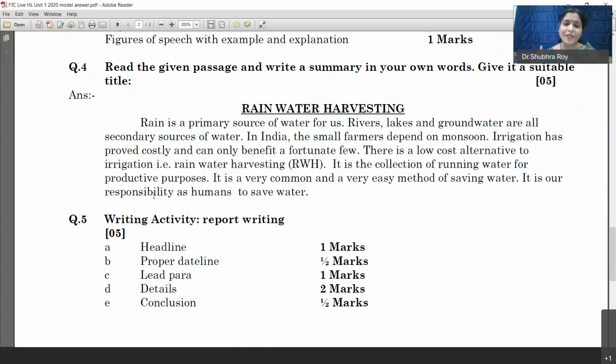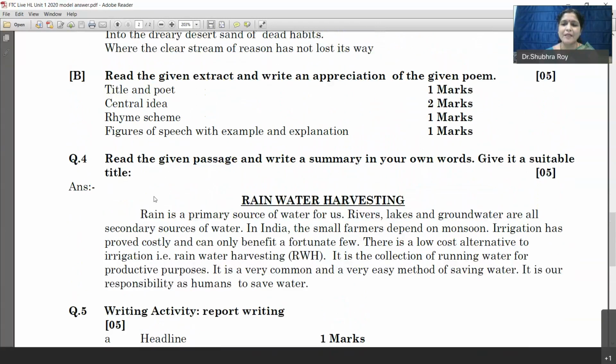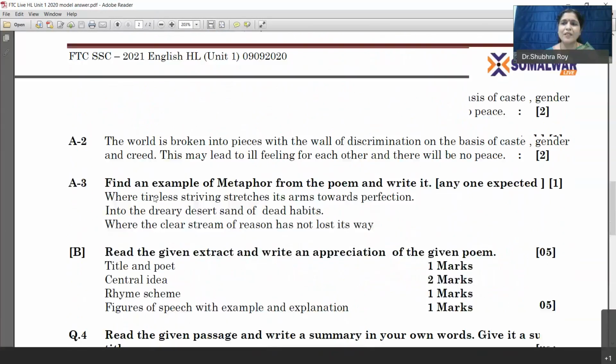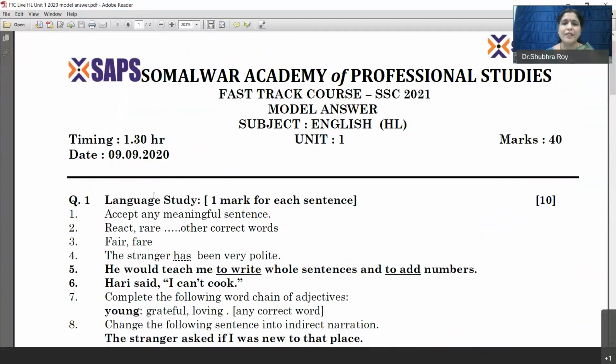So in this activity, let me tell you that a few of them get 5 out of 5. Not many get 5 out of 5, because there are some grammatical errors found there, and that is why you should try to avoid those errors so that you can get a full 5 out of 5. So this was a discussion of this particular paper of Unit 1. I hope that you have understood all the ideas behind taking this interaction program and all the concepts behind putting these questions, because this is how you are going to get them in the activity sheet.